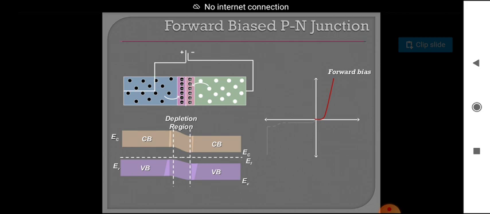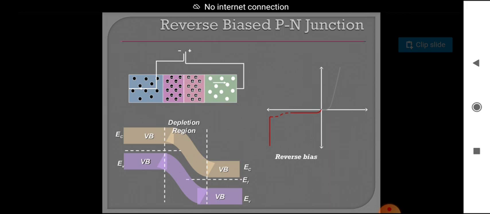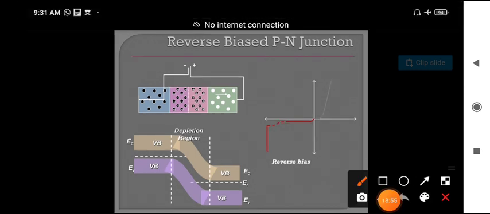And coming to reverse bias, see what reverse bias is. Suppose I connect the P type part to the battery's negative terminal and the N type part to the battery's positive terminal. That combination is shown in the figure. I will show with a pen.